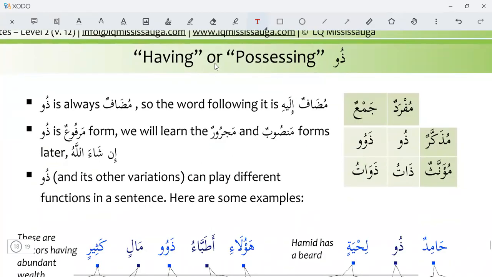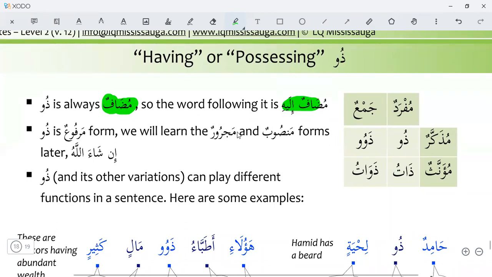Next is dhu. Dhu, have, having, possessing. Dhu is always mudaf, and we use it as a khabar also. Dhu is always mudaf, so the word following it is mudaf ilayh. Dhu is in a marfu form.